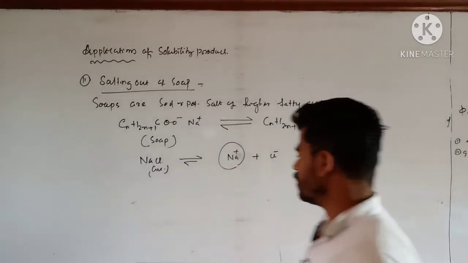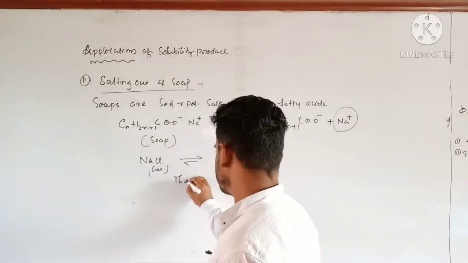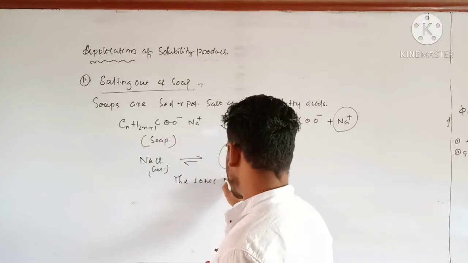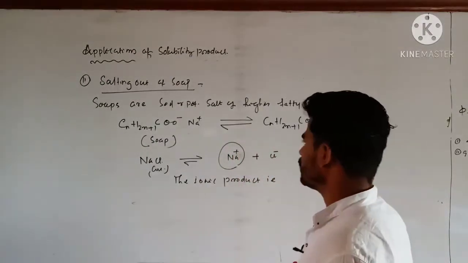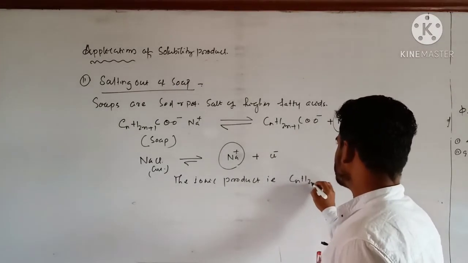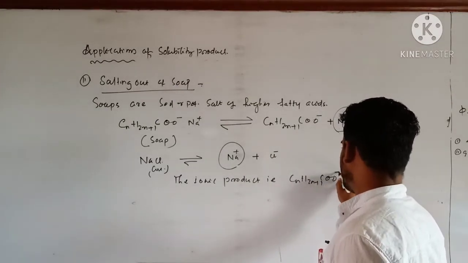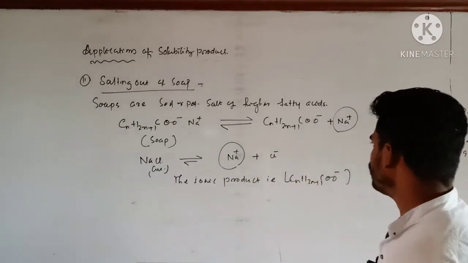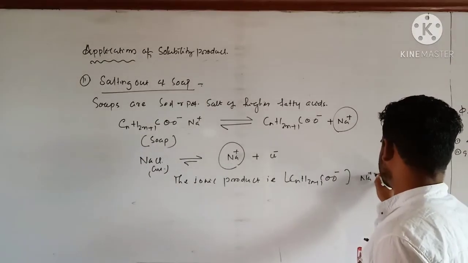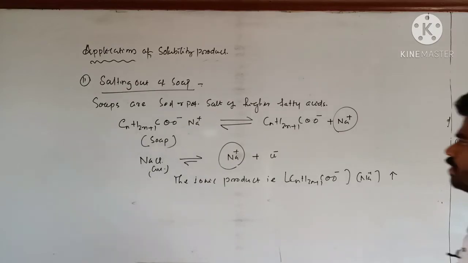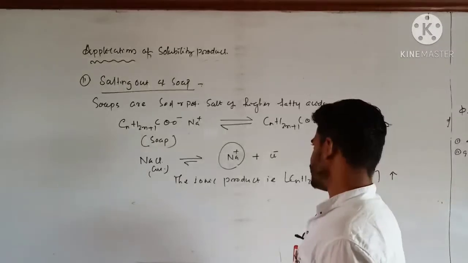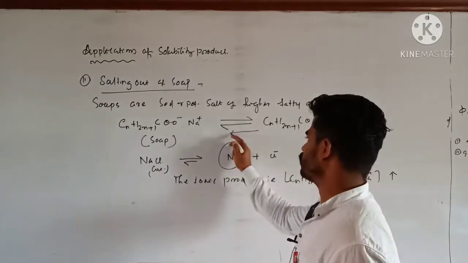As a result, the ionic product, that is CnH2n+1COO minus into Na plus, increases. So like the previous case, the precipitation of soap takes place.